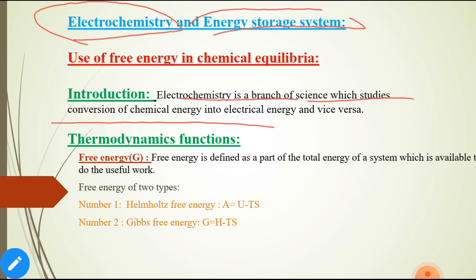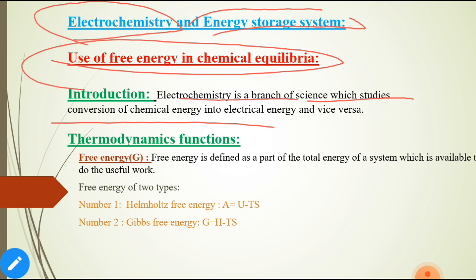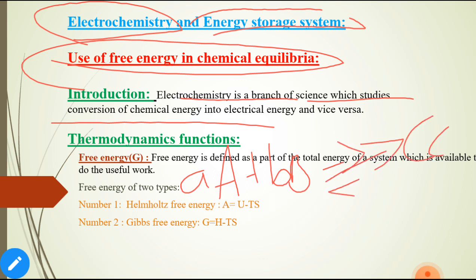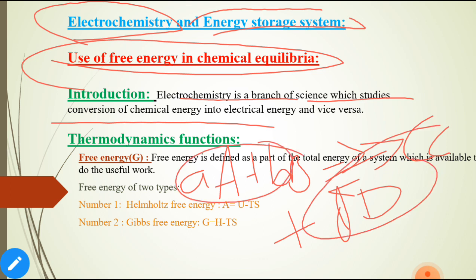Next we have to study the use of free energy in chemical equilibrium. We have to study the Nernst equation and all those things. What is chemical equilibrium? The state of a reaction in which the concentration of reactants and products remains constant over time. For example, take one reaction, A plus B is equal to C plus D. What happens? The concentration of the reactants and the concentration of the products remain the same over time.